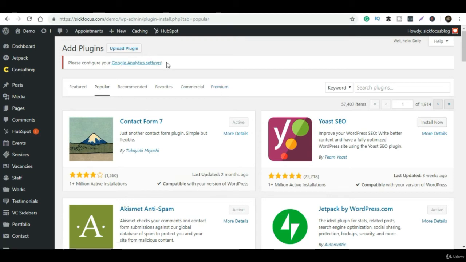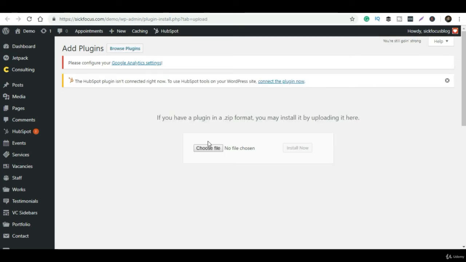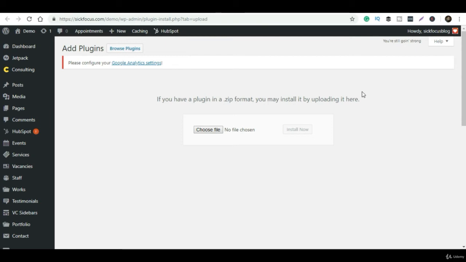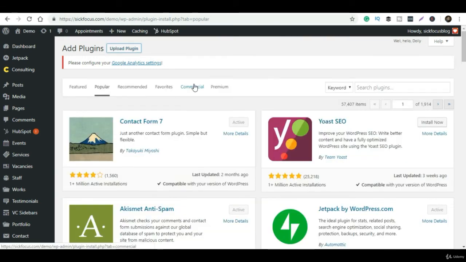See, like this, the Install Now button will come, and once it is installed, it will change to Activate. So you have to install the plugin and then click on Activate. The main thing is you have to download and install, in the sense that it's like downloading an app on a mobile, the same way it is downloading to the server. After it completes downloading, then we need to activate it. That's from the plugins section.